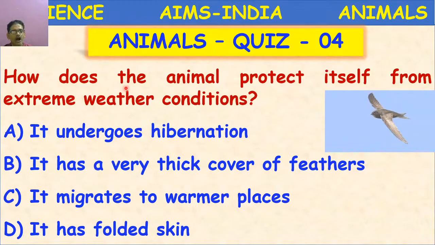Once again, how does the animal protect itself from extreme weather conditions? Extreme means very cool or very warm or very hot, or lack of food or drought conditions. They are called extreme weather conditions. At that time, what will this animal, a bird, do?